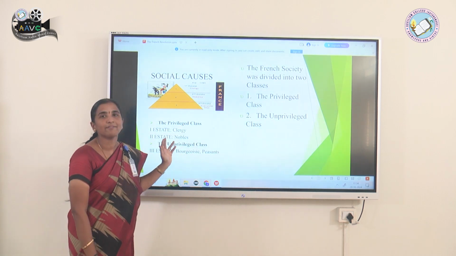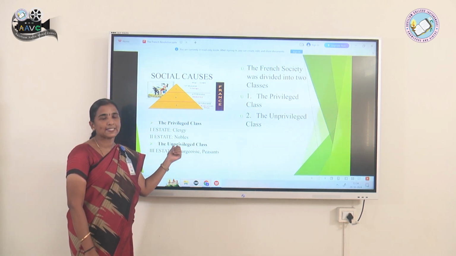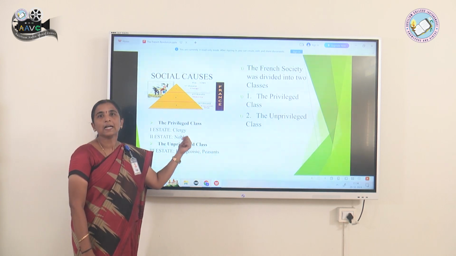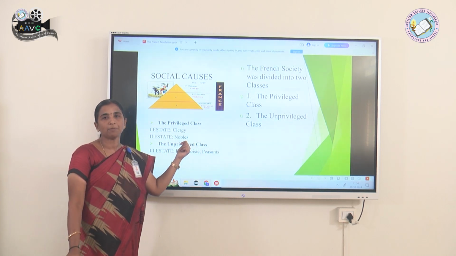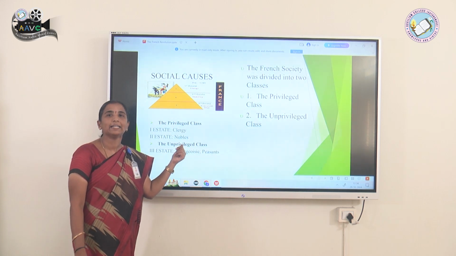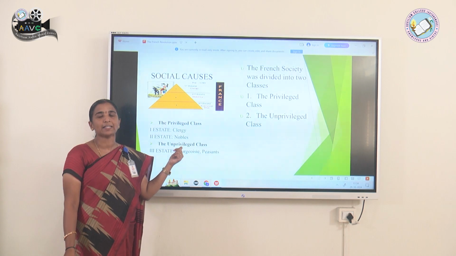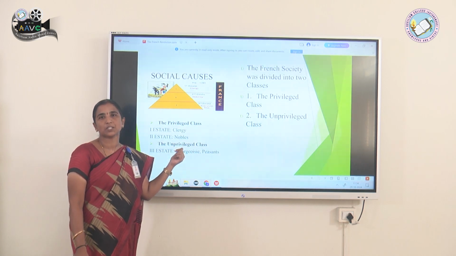The privileged class were subdivided into the first estate, which consists of clergy, and the second estate, which consists of nobles. Clergies had occupied important positions in the churches and led a luxurious life. When we come to the nobles, they had monopoly rights in all the divisions and the societies.